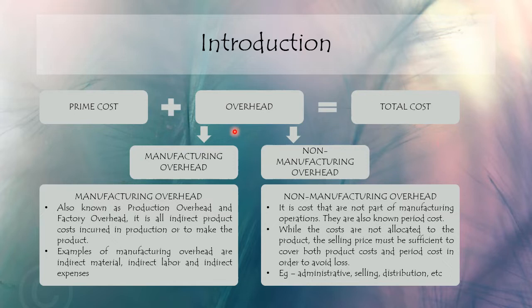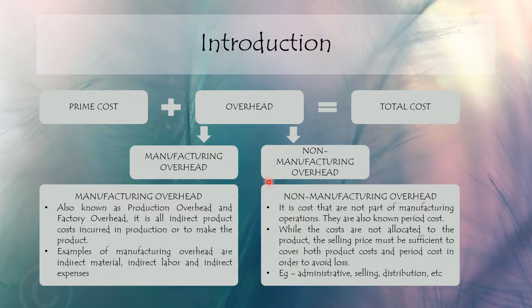So overhead we can further classify under the manufacturing overhead and the non-manufacturing overhead. Manufacturing overhead is also known as production overhead or factory overhead. It is all indirect product costs incurred in the production, or while we make the product. Examples of manufacturing overhead are indirect material, indirect labor, and indirect expenses.